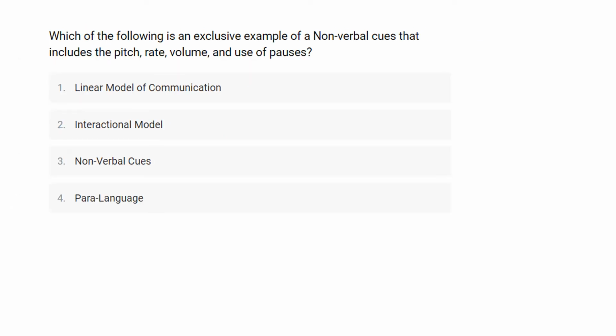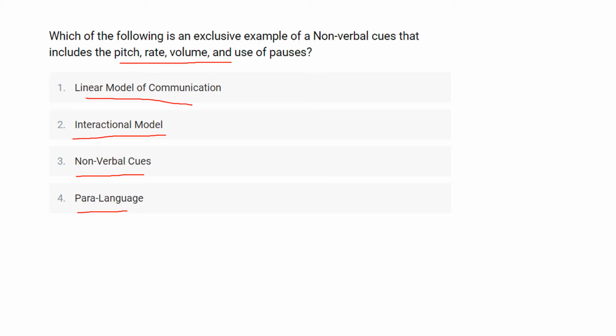Which of the following is an exclusive example of non-verbal cues that include the pitch, rate, volume and the use of pauses? So here in this question they ask you which is an exclusive example of non-verbal cues that include the pitch, rate, volume and the use of pauses, for which the first option is linear model of communication, second one is interactional model, third one is non-verbal cues and the last one is paralanguage.